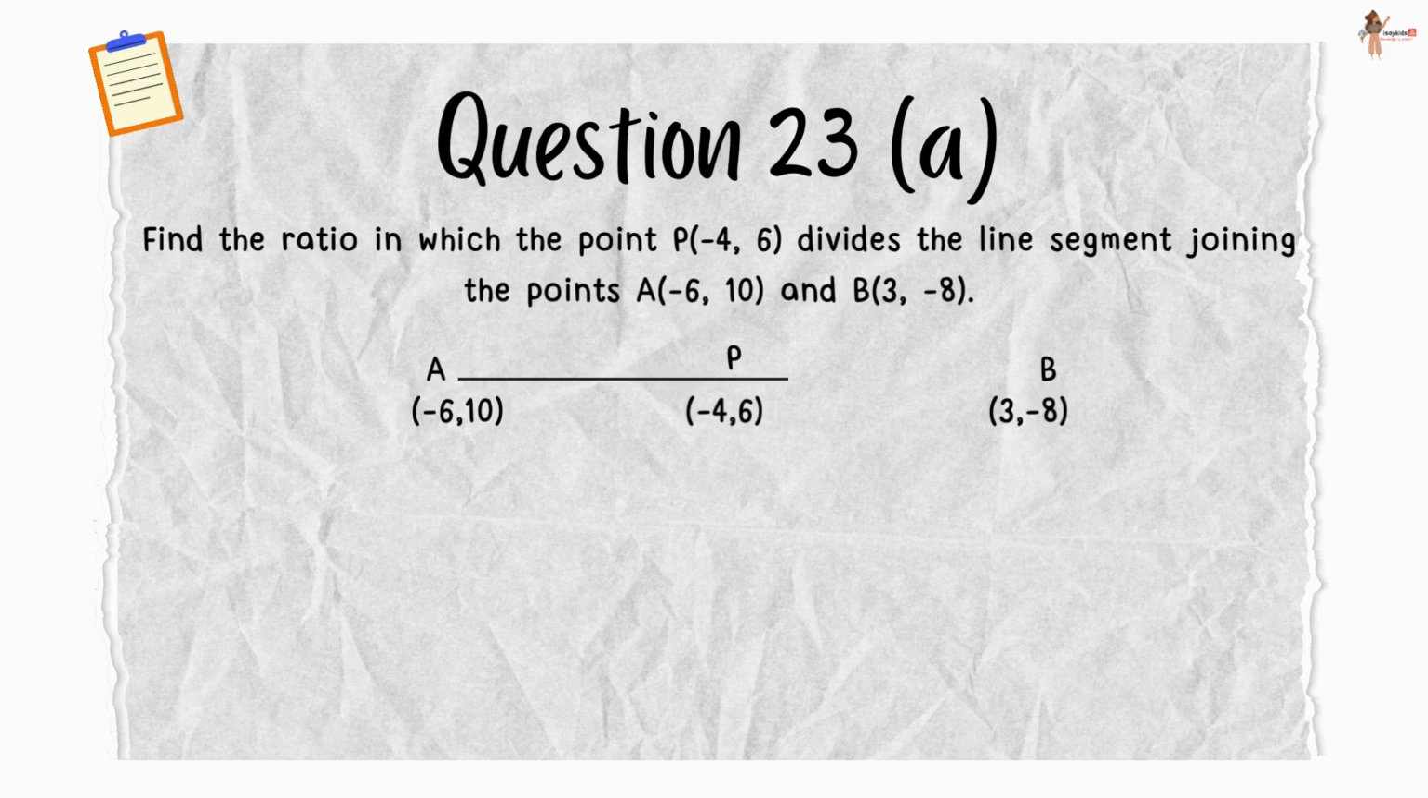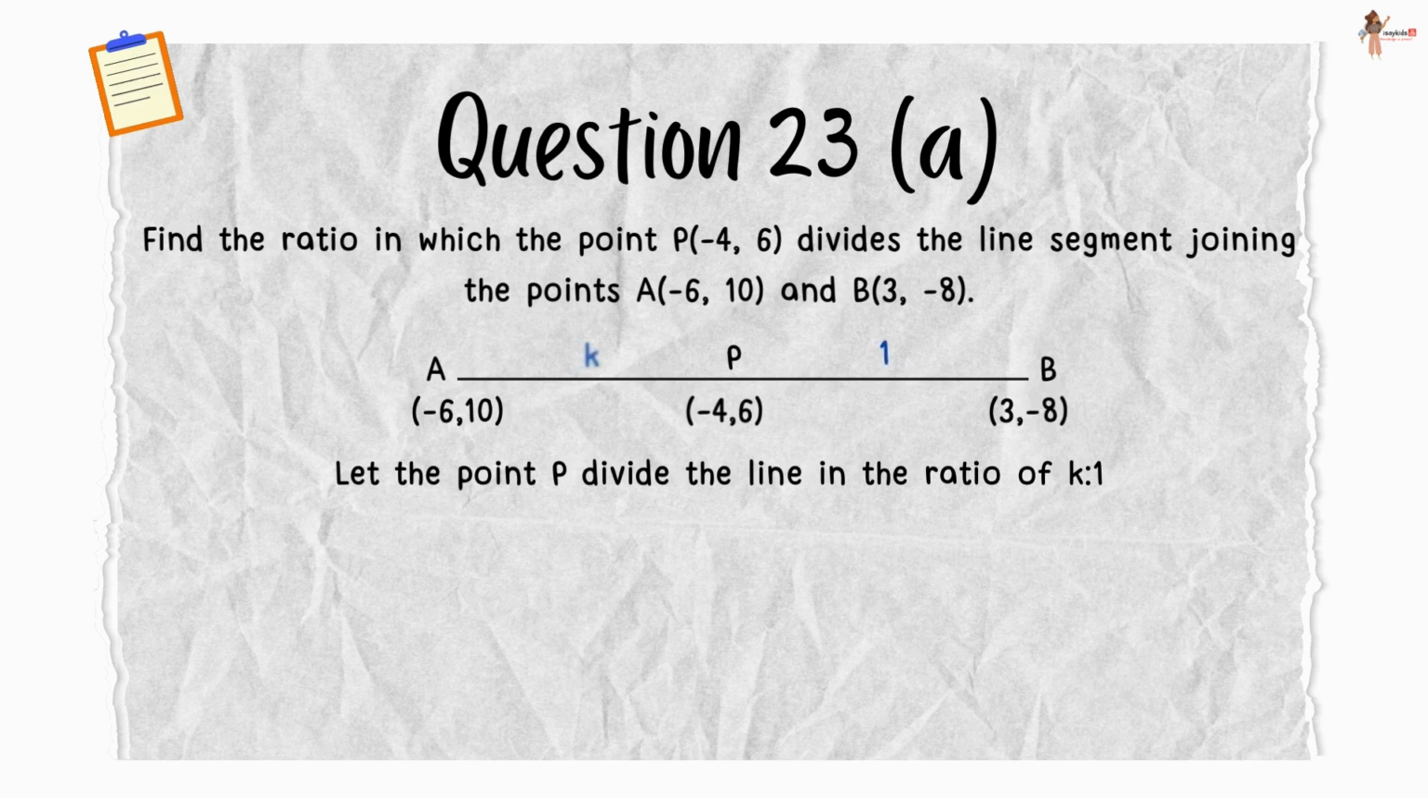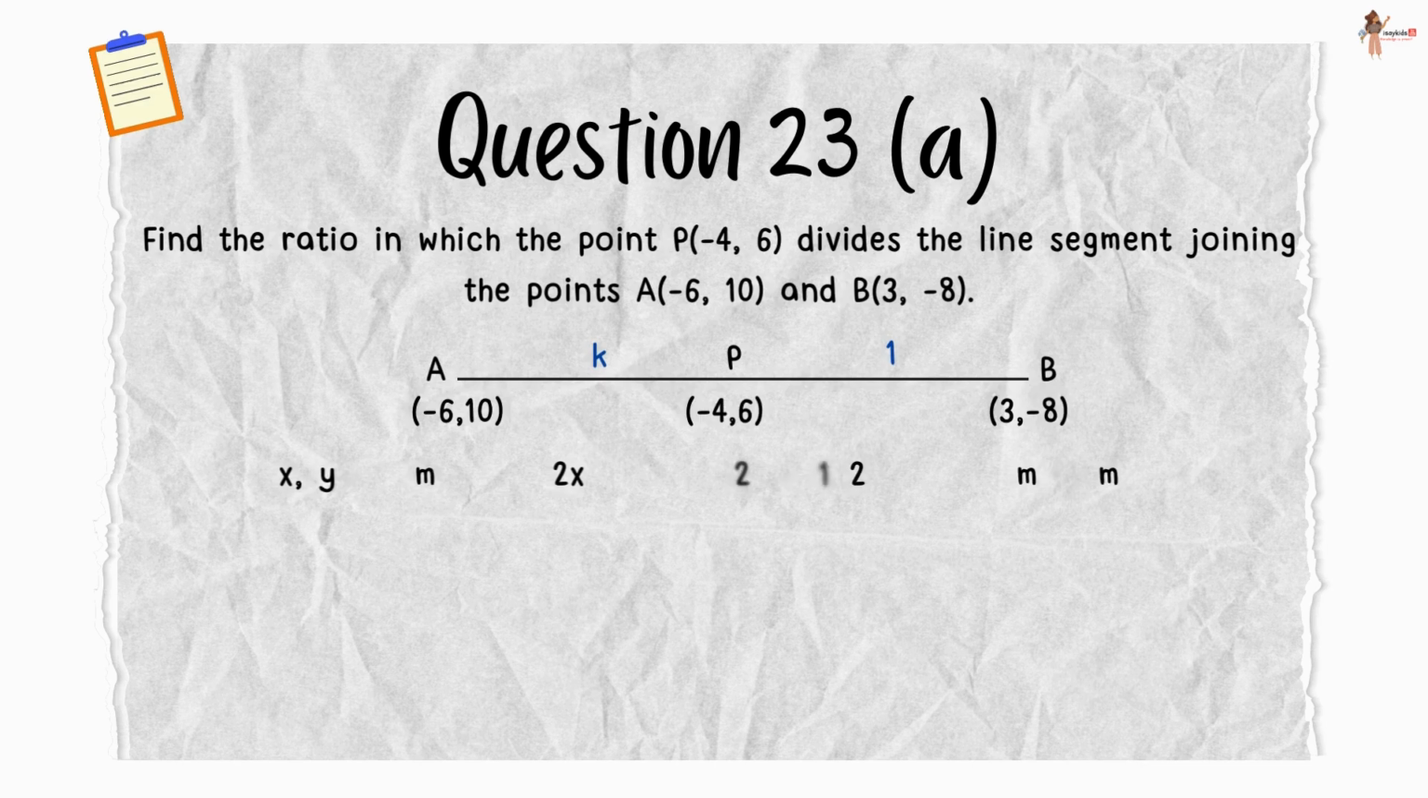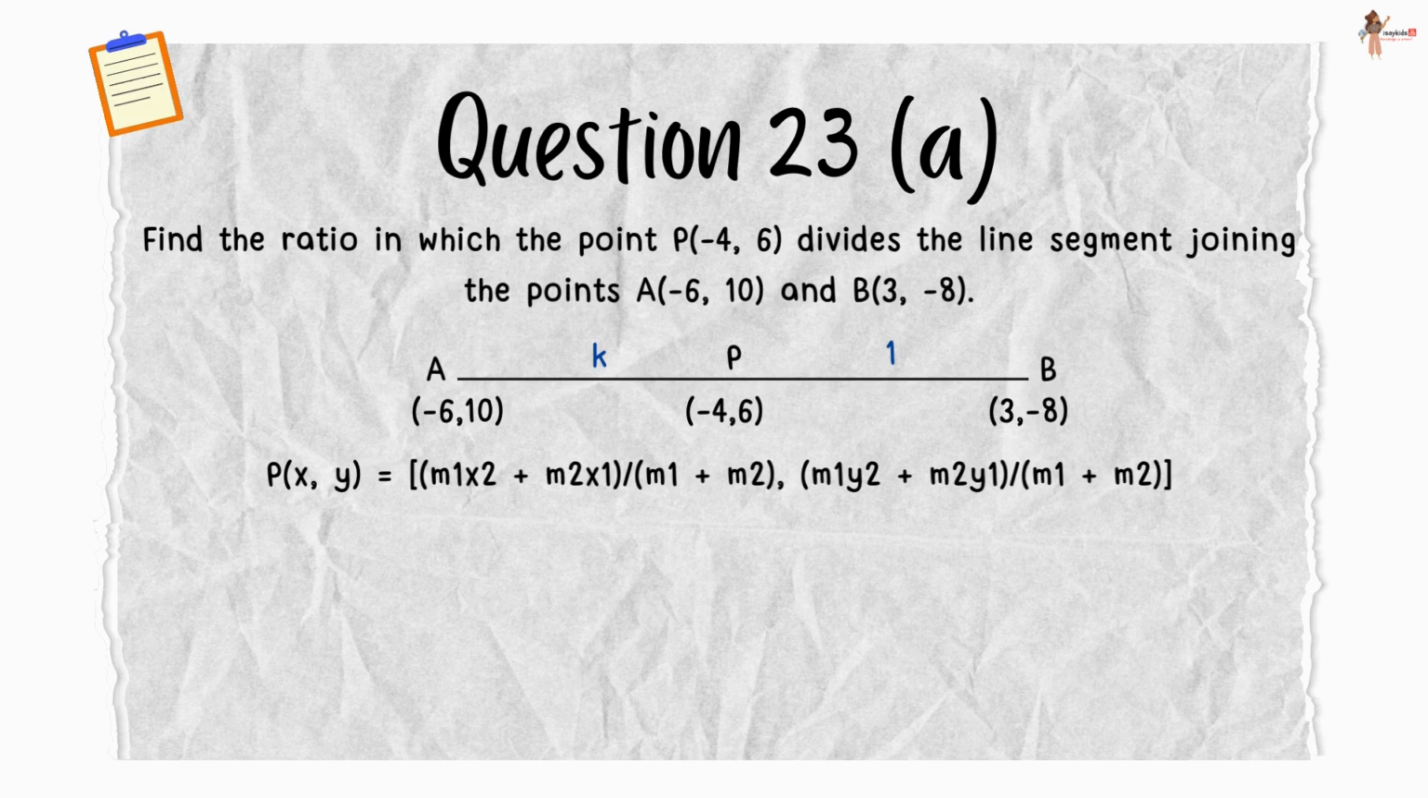Find the ratio in which the point P, coordinates minus 4 and 6, divides the line segment joining the points A, coordinates minus 6 and 10, and point B, coordinates 3 and minus 8. Now let the point P divide the line in the ratio of k is to 1. Now P of x, y is given by m1 into x2 plus m2 into x1 upon m1 plus m2, and m1 into y2 plus m2 into y1 upon m1 plus m2.